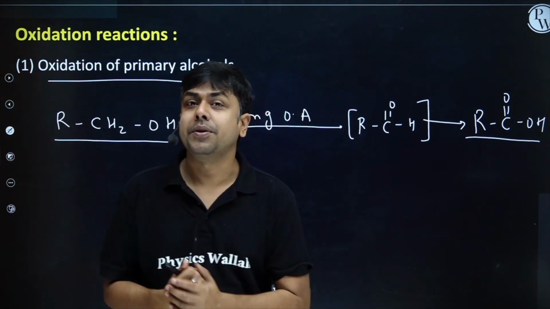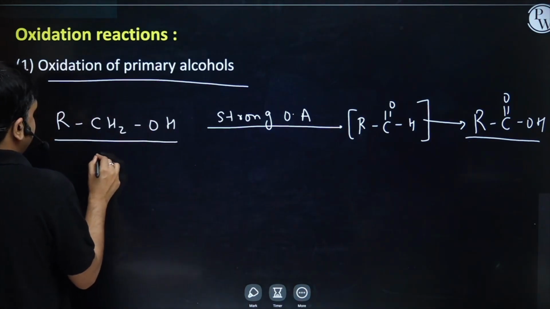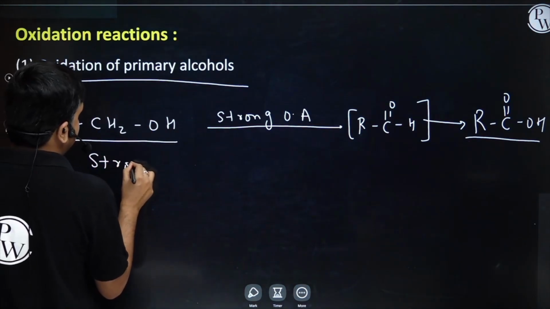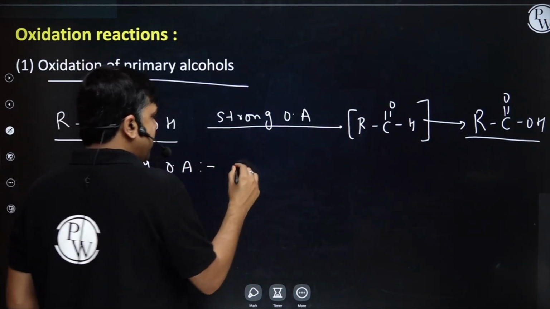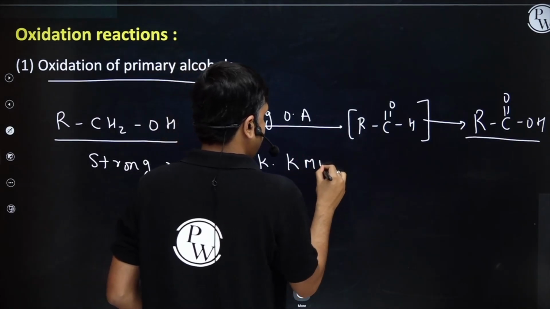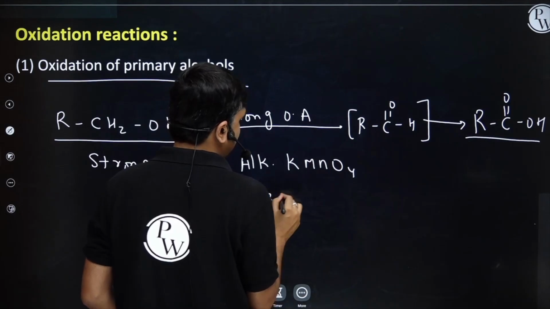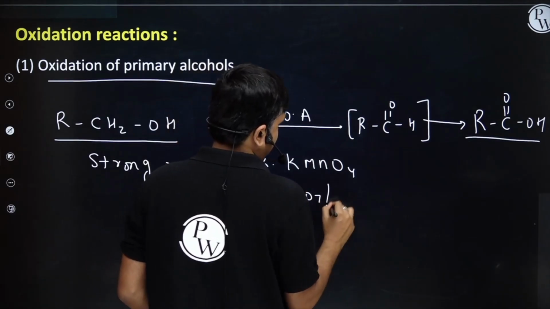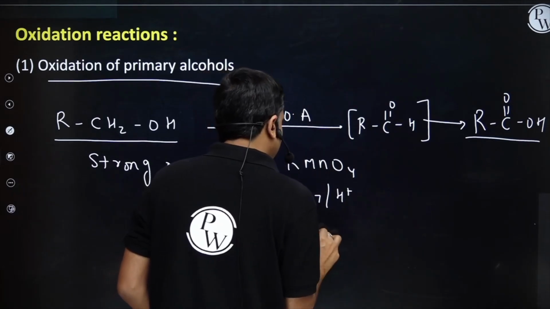Now you can ask, sir, what are the strong oxidizing agents? I am giving you the list. Strong oxidizing agents are, first, alkaline KMnO4. You can have acidified K2Cr2O7 with H plus. You can have even HNO3 also.